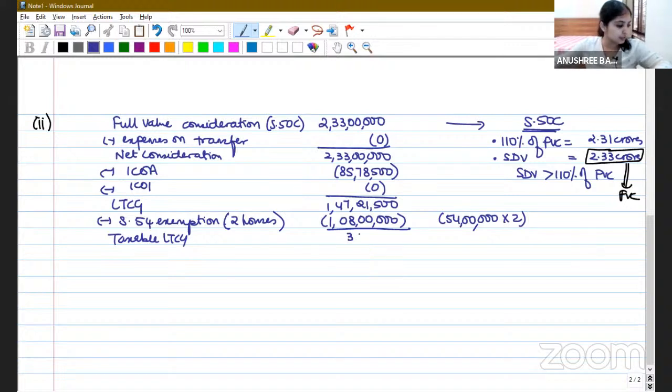Taxable LTCG is going to be 39,21,500. Are you seeing the kind of questions? Very good questions have been asked in the MTP. A lot of questions over here focus on amendments. Very good questions are there.